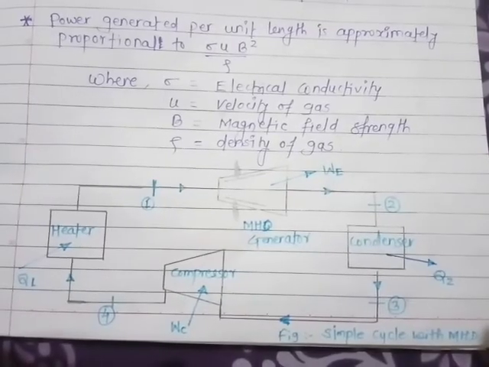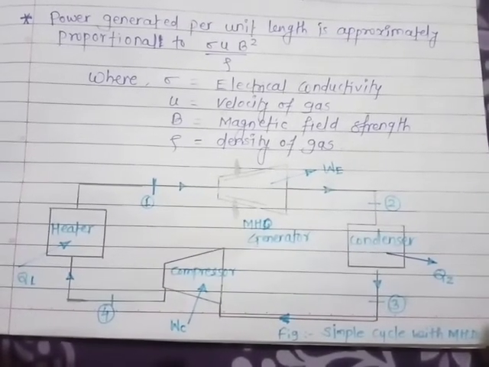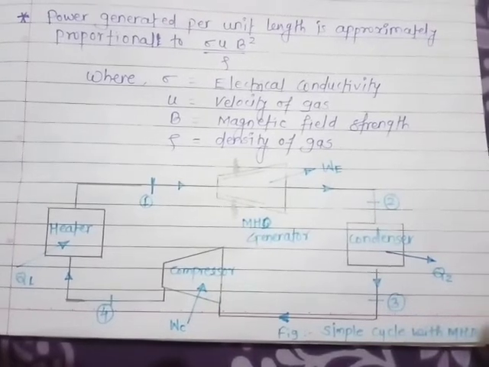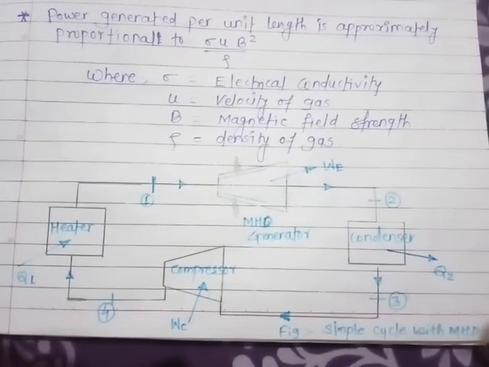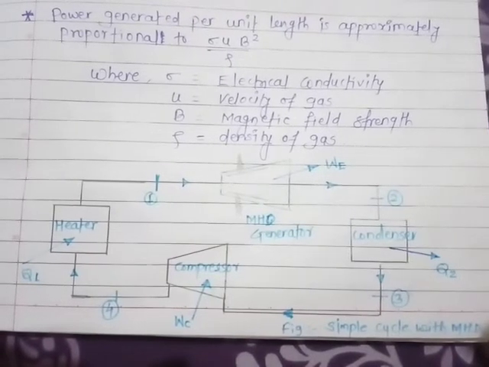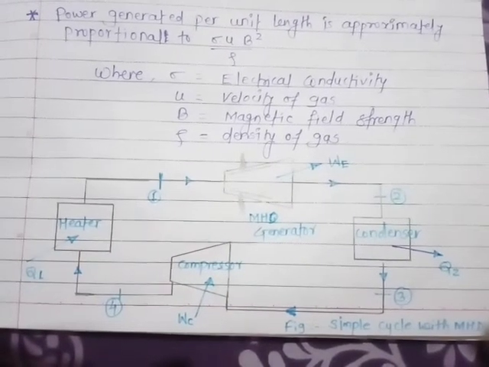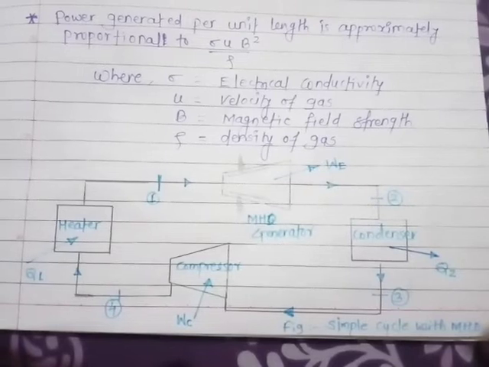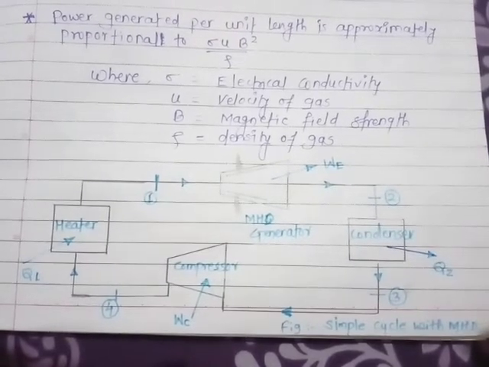This is the simple schematic diagram of MHD. There are four components: one is the compressor, second is the heater, third is the MHD generator, and fourth is the condenser. In this, the combustor is replaced by the MHD generator. This works on the Brayton cycle.